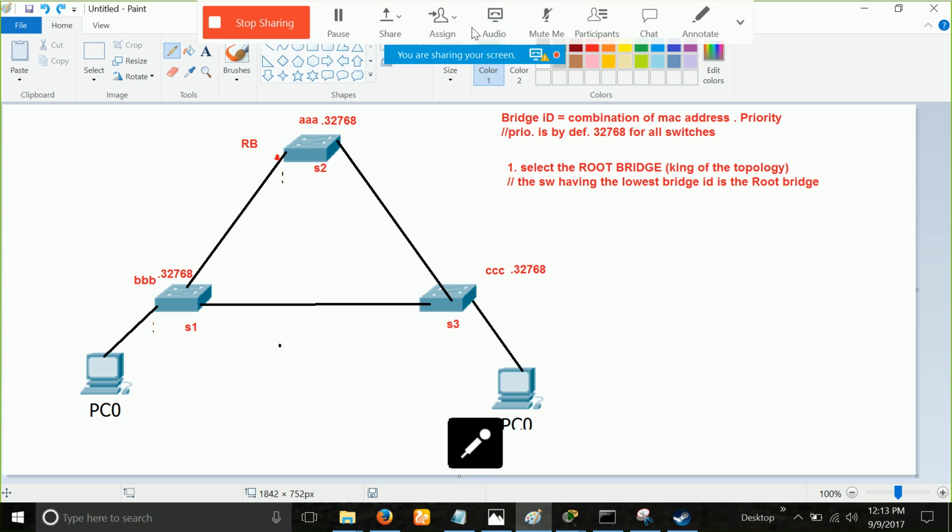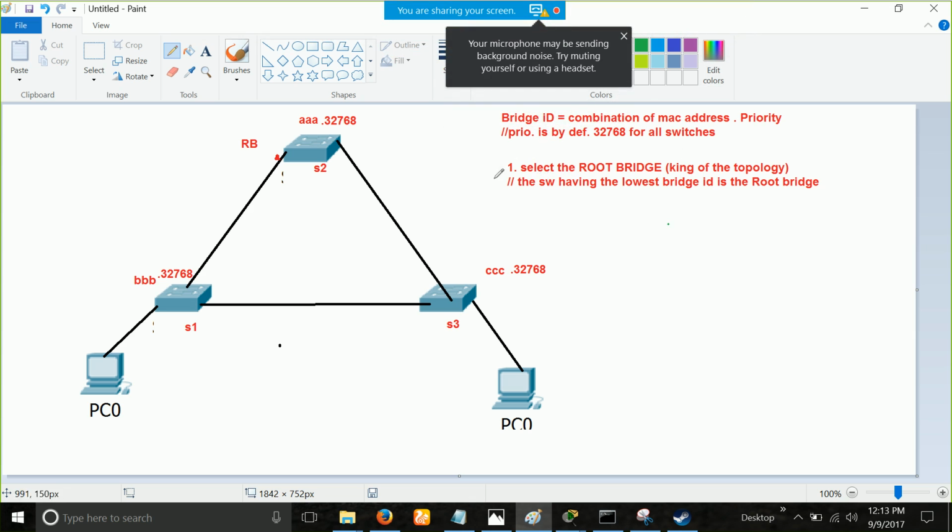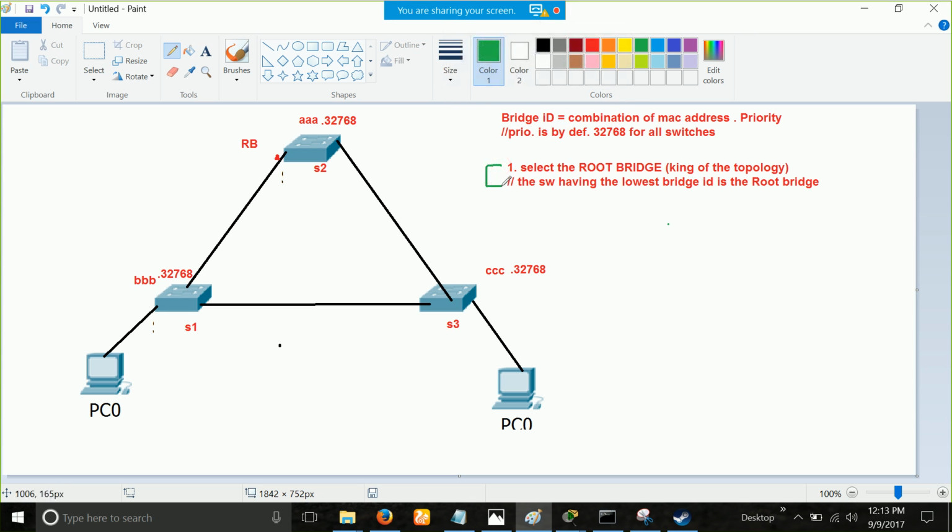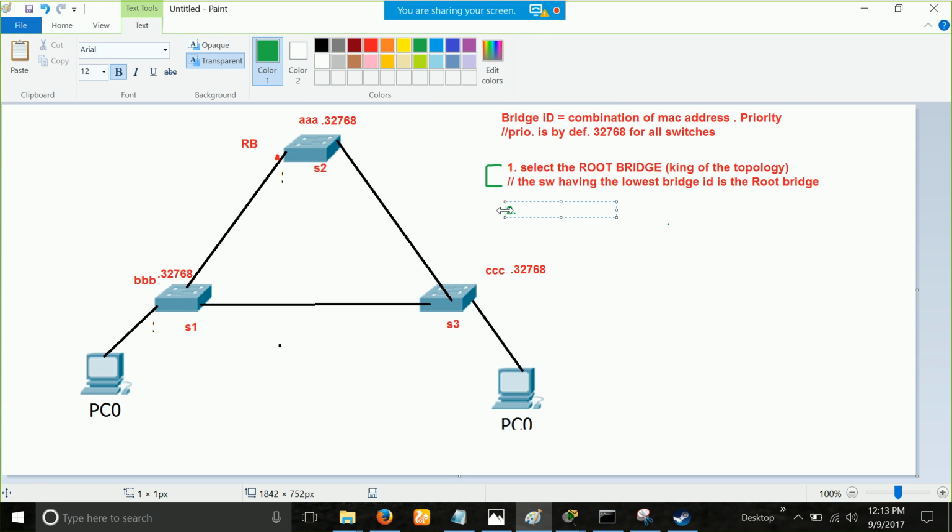Hello, guys. Can you hear me? Yes. Okay. Let's continue. So see, the very first thing, selecting the root bridge, is the easiest step. So don't think that spanning tree is very easy. It is not that easy, but you have to be clear with every point. Step number 1 is super easy, just that. And luckily for you, step number 2 is also easy. The real thing begins from step number 3.